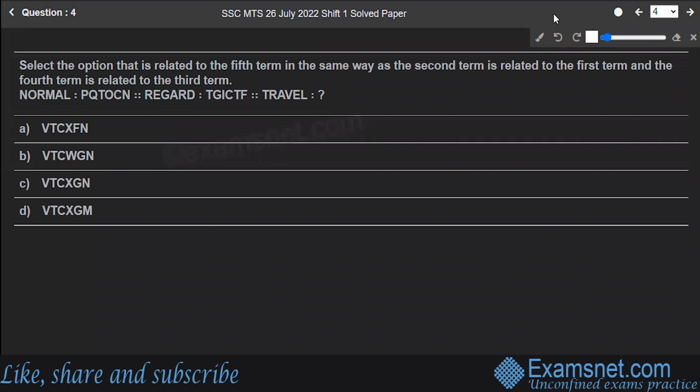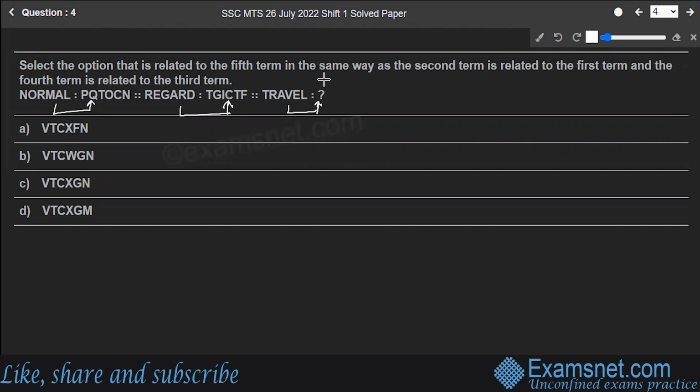Question number 4. Select the option that is related to the fifth term in the same way as the second term is related to the first term and the fourth term is related to the third term. That means there exists some relationship between the first two terms, and the same relationship exists between the next two terms. Following the same pattern, you have to find out how will travel be associated with which option: A, B, C, D?